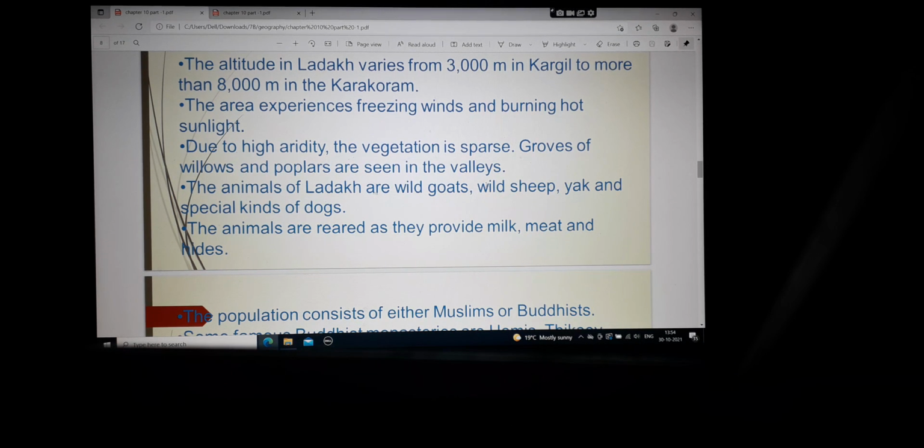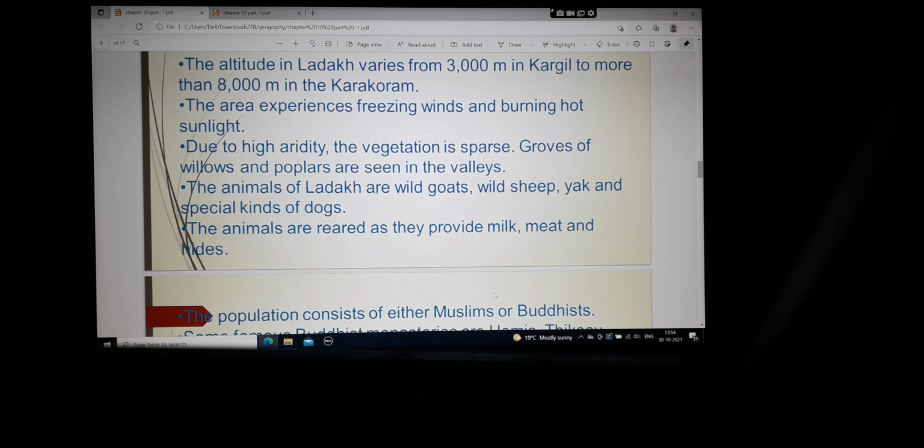The animals of Ladakh are wild goats, wild sheep, yak, and special kind of dogs. So now the animals that are found in Ladakh are wild goats, wild sheep, yak, and a special kind of dog which is like the Tibetan mastiff. This type of dog variety is found in Ladakh also, and these dogs have a lot of fur so that they keep themselves warm, and they don't feel cold.